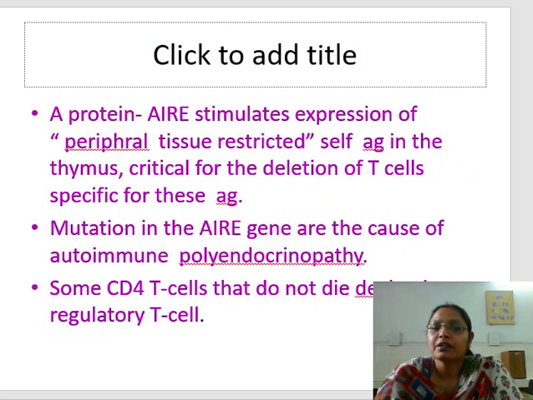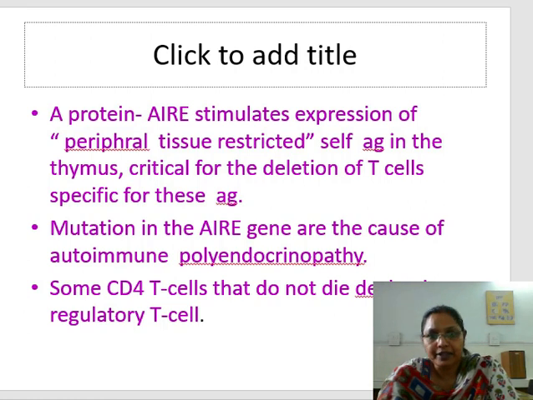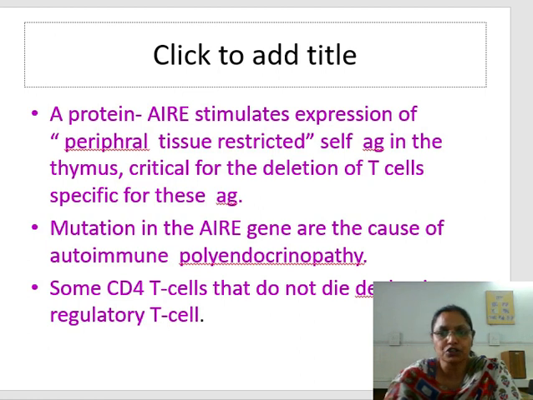Now a protein, AIRE, stimulates the expression of peripheral tissue-restricted self-antigens in the thymus, and this is critical for the deletion of T cells specific for these antigens. If there is a mutation in the AIRE gene, it will develop autoimmune diseases like polyendocrinopathy. Some CD4 T cells that do not die in the central organs develop into regulatory T cells and come into the peripheral circulation.